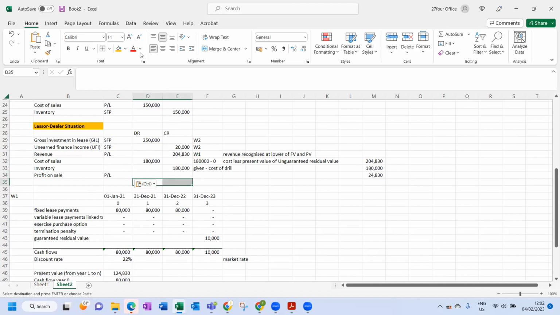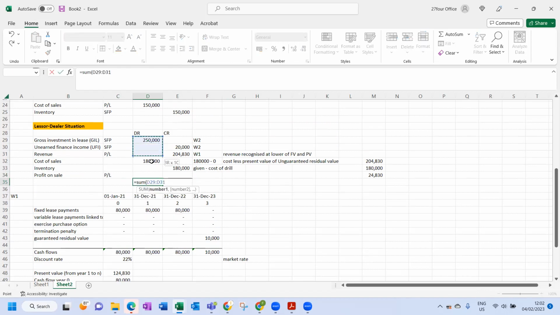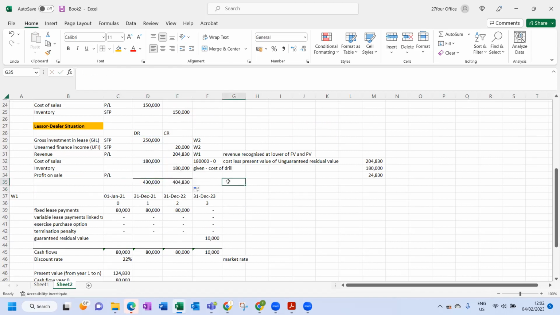So I want you to take time to link. First, go through a normal finance lease, go through a normal sale, and then see how the two get combined. Then you don't have to memorize it. You're simply going to use that in an exam to figure out what you need to do. But basically, the journal entry will always look like this. So you can see we are missing something. So the profit is 25,170. So the profit on sale of 25,170. That's basically what we are doing.